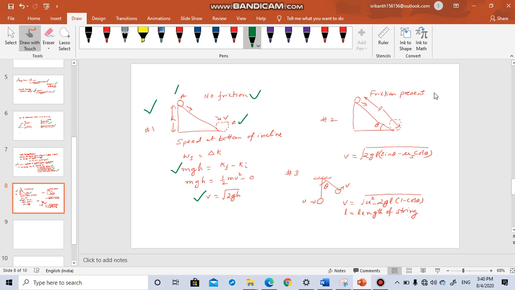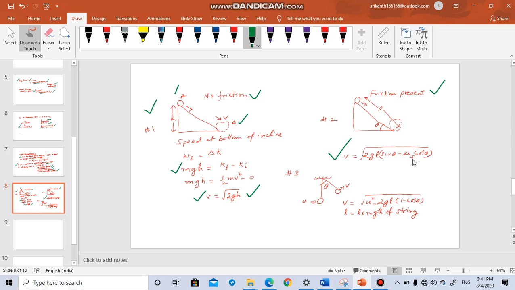Second concept, let us say in the question friction is present. The inclined length is L and the angle made is theta with the horizontal. In this case, velocity is given by the expression root over 2gL into (sine theta minus mu cos theta), where mu is the coefficient of friction. Suppose you put mu equal to 0, you will get back to this formula only.